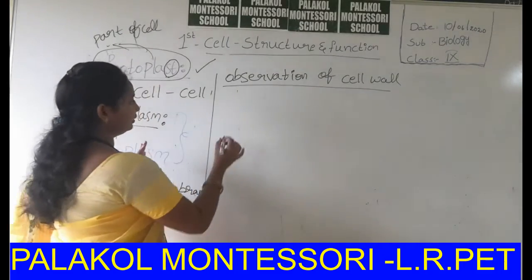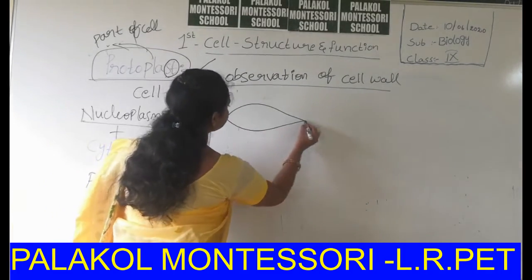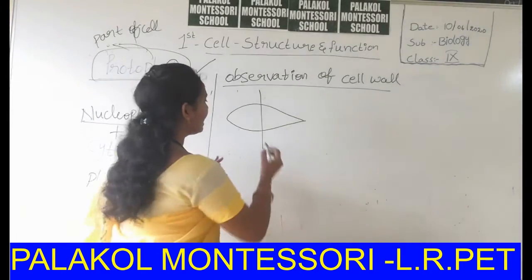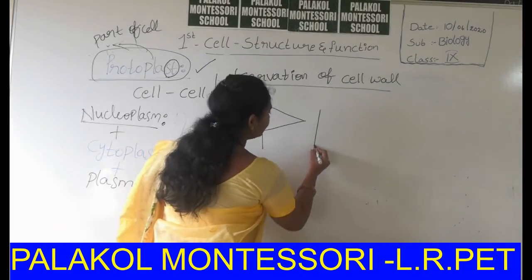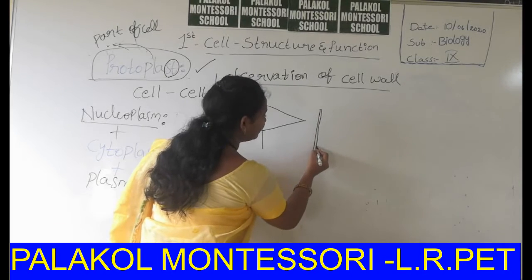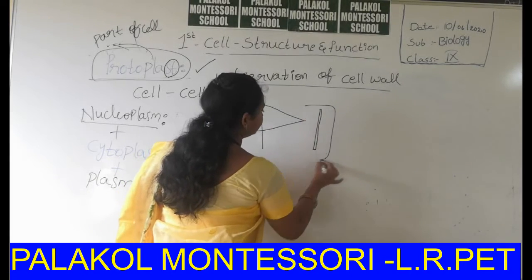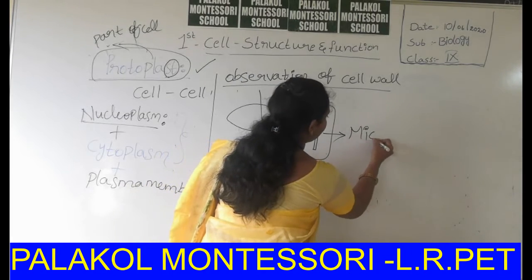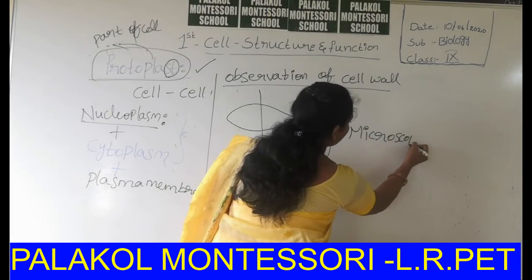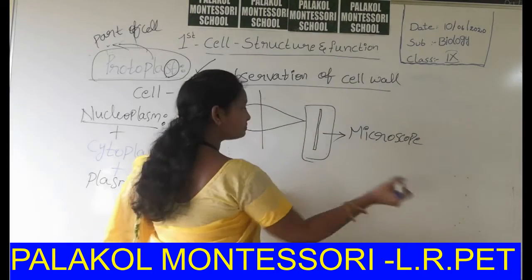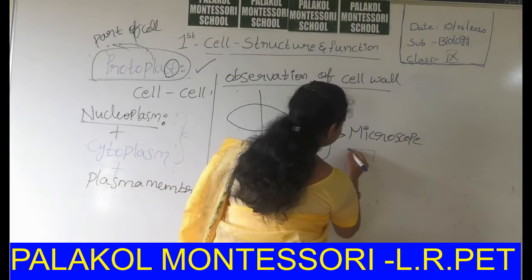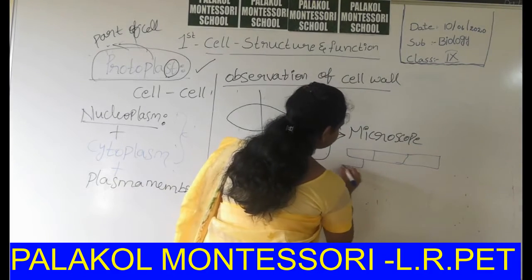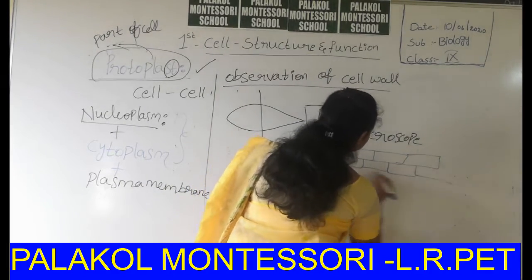Take a leaf, cut it horizontally, and take a small thin section of the leaf. Place it on a microscope and observe it under the microscope. What will you observe? The cells are arranged like this.